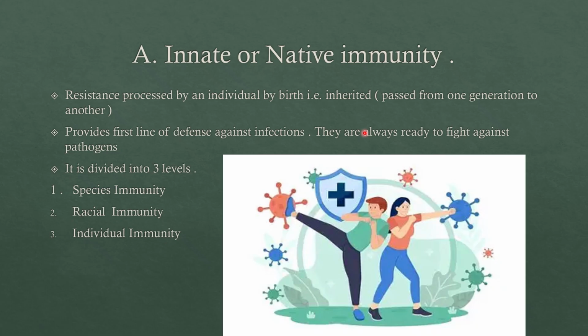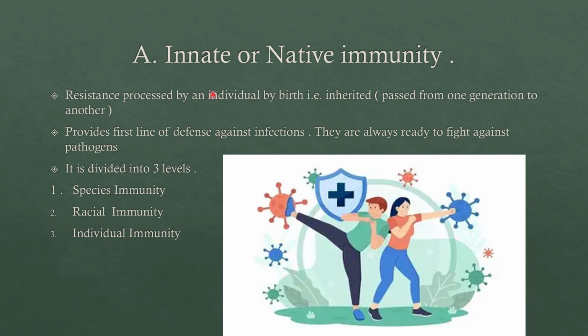We'll study them in detail. All these are present from birth and have strategies to fight against pathogens. So they are called the first line of defense, and they are always ready to fight against pathogens. This is called innate or native immunity.